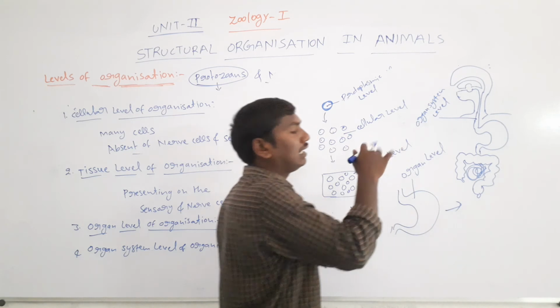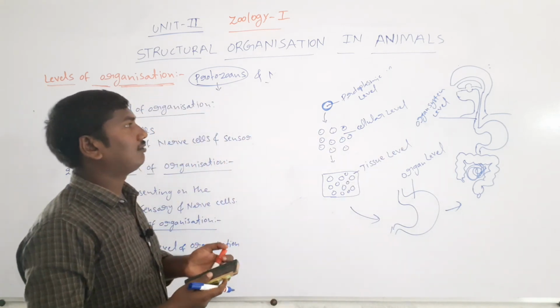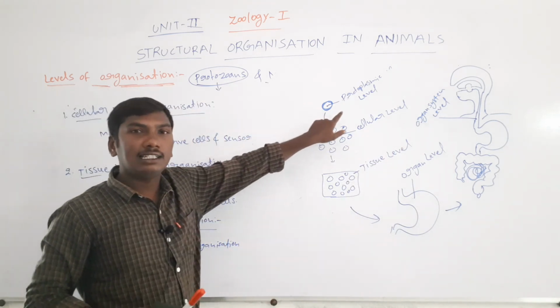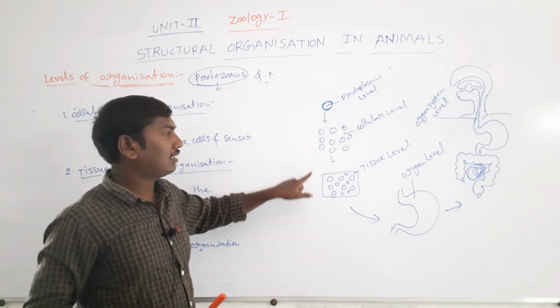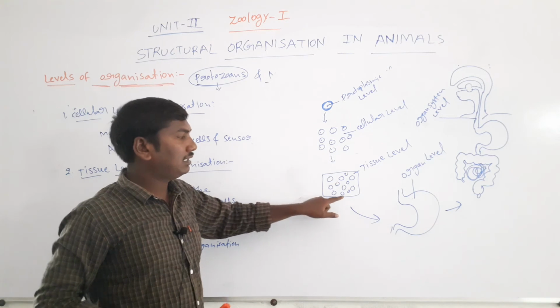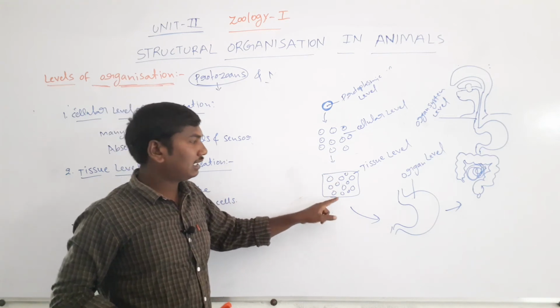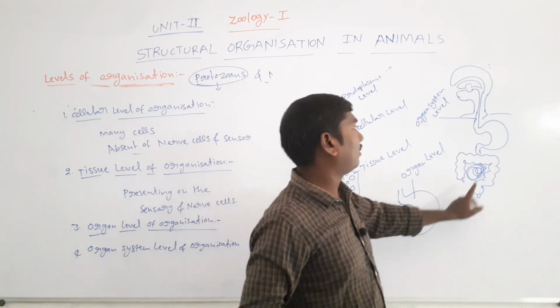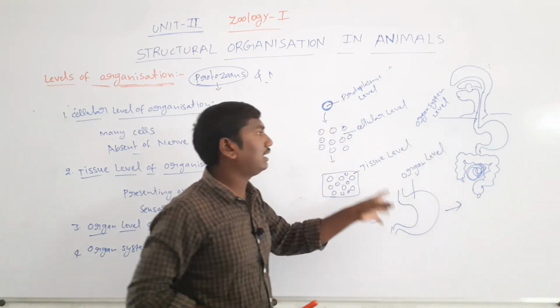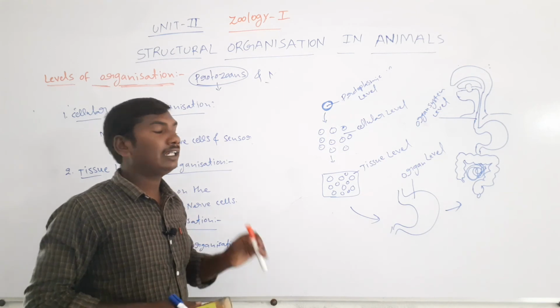So, these are the levels of organization. First one, protoplasmic level presenting on the single cell, next one cellular level presenting on the many cells. Next, third one is the tissue level, the many cells are combined to form the tissue. Next one, the tissues are all combined to form the organ, next one organs are all combined to form the organ system. So, these are the levels of organization.